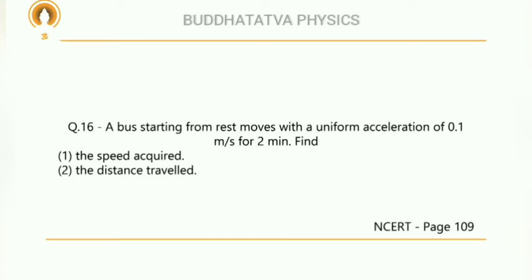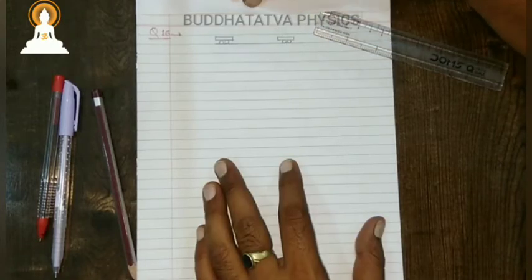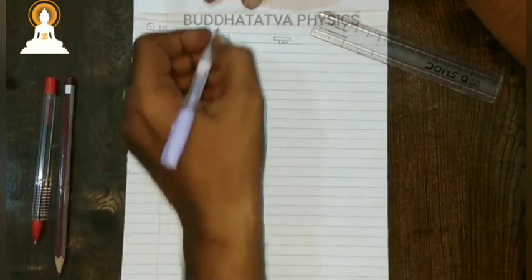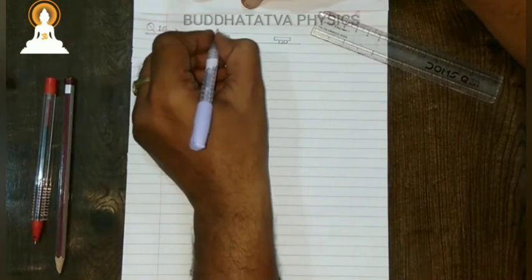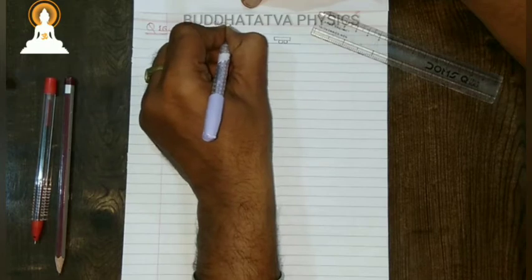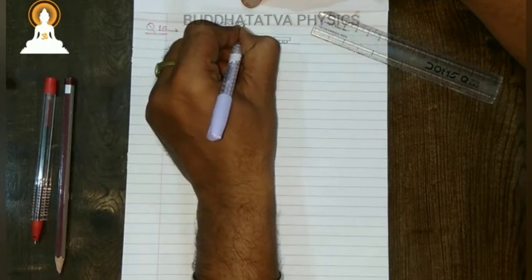A bus starting from rest moves with a uniform acceleration of 0.1 meter per second square for 2 minutes. Find first, the speed acquired, and second, the distance traveled. Now in question number 16, they are asking that a bus starting from rest. Very simple. Bus starting from rest means the initial velocity is 0 meter per second.